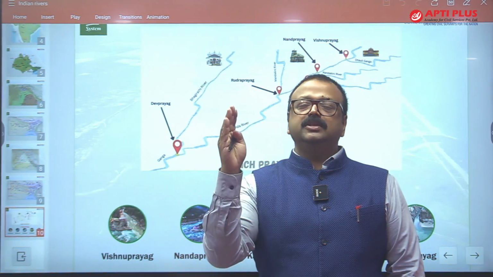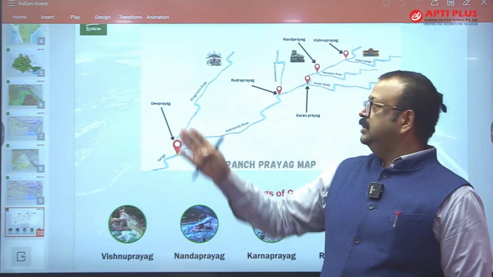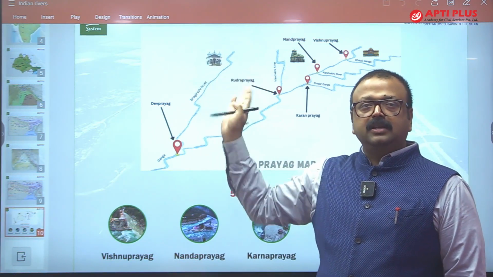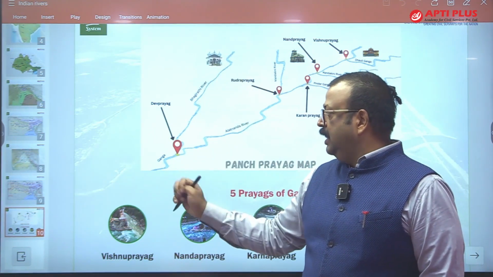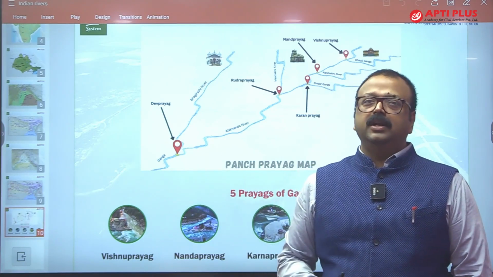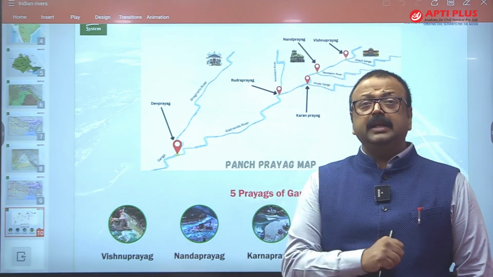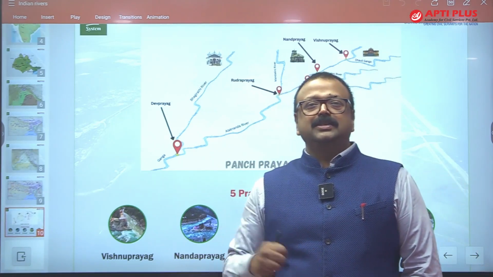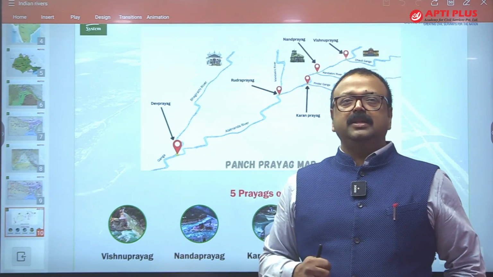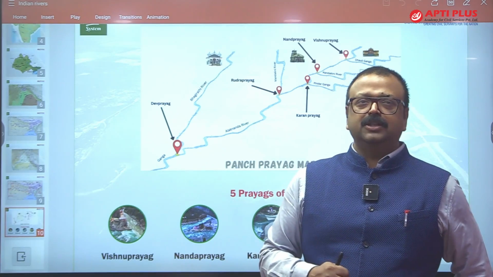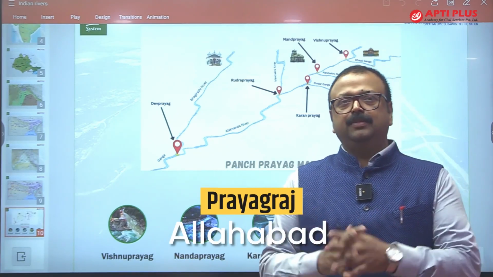And then Ganga originates from Devaprayag, means origin is what? The Gangotri glacier, and this Alaknanda meets over here, this Devaprayag. From Devaprayag we call it Ganga, and it again moves parallel with Yamuna. Yamuna is coming from Yamunotri, and ultimately there is a confluence, the great confluence or confluence of kings, which is called Prayag Raj near Allahabad.